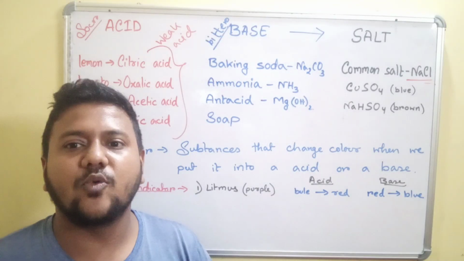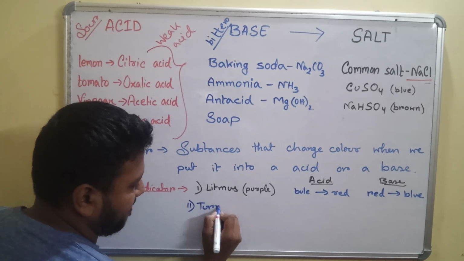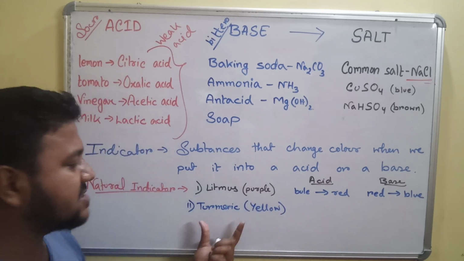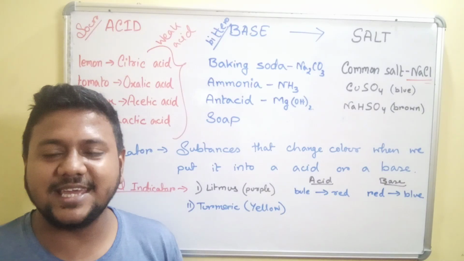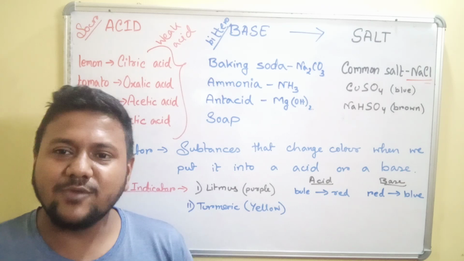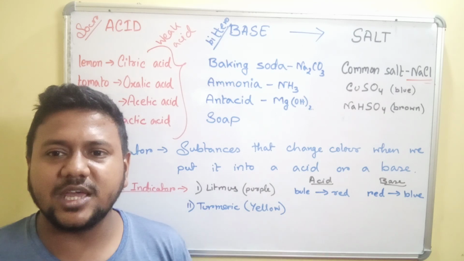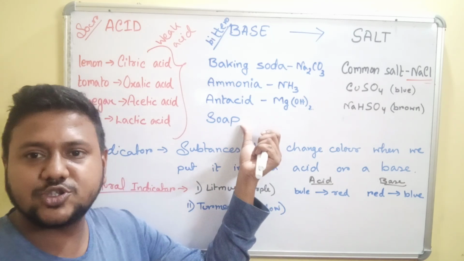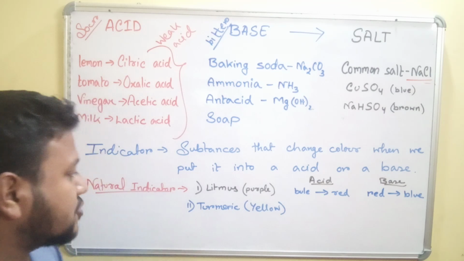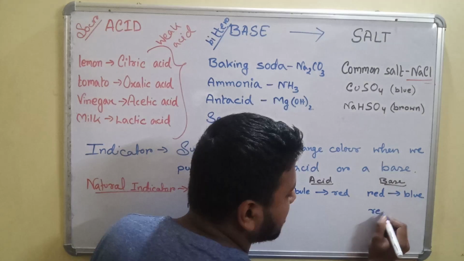Let us talk about the next indicator, which is your turmeric, which is yellow in color. It is known as haldi. Sometimes when we eat, some of the curry may fall on your white cloth. When we wash that yellow stain of haldi with soap, due to the presence of base in a soap, the color changes into reddish brown. So haldi is a natural indicator that changes into reddish brown color.